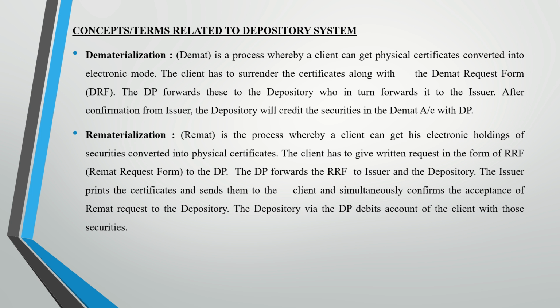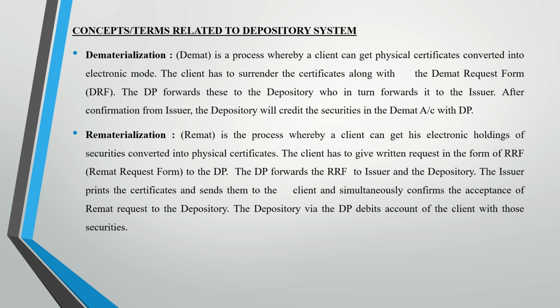Here the client has to give a written request in the form of RRF, that is the remat request form, to the depository participant. The DP forwards the RRF to the issuer and the depository. The issuer prints the certificates and sends them to the client, and simultaneously confirms the acceptance of the remat request to the depository. The depository, via the depository participant, debits the account of the client with those securities.